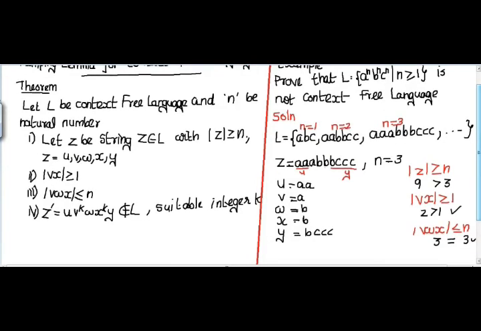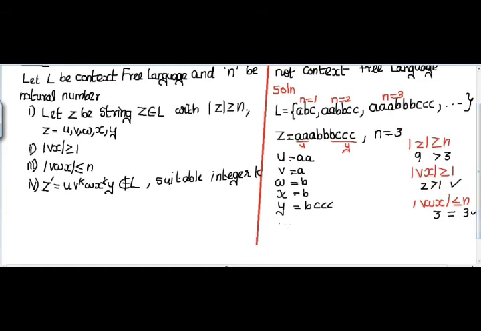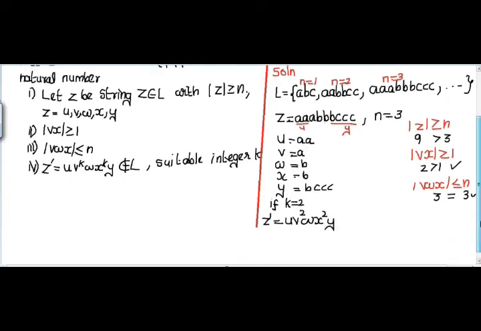Now choose any suitable integer k, so that we are able to prove that the language is not a context-free language. Suppose if I choose k is equal to 1, then it will not prove anything, because the string stays in the language. But I want to prove that the language is not context-free, so I am going to choose k is equal to 2. So z dash is equal to u v power 2 w x power 2 y. Let me substitute values here.